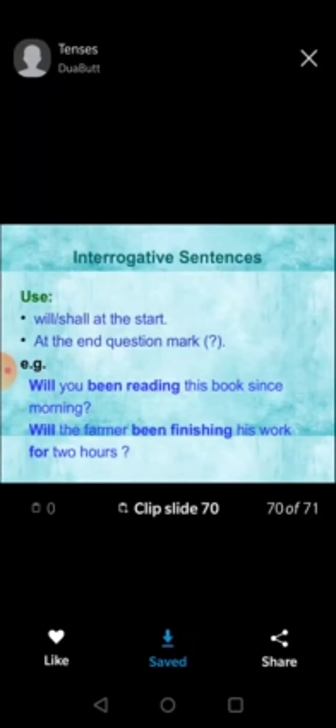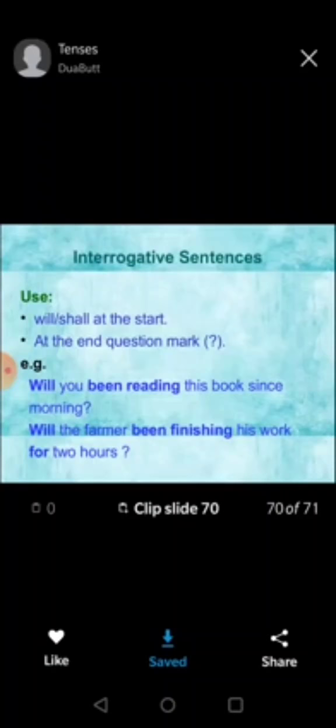And this is all about tenses rules, and I have told you about all the rules and how to use them. Let me have a quick revision. Simple future tense: we use will or shall with the first form of the verb. Future continuous: we use will be or shall be plus the ing form. Future perfect: we use will have or shall have plus the third form of the verb. And in future perfect continuous, we use will have been or shall have been plus the ing form of the verb.